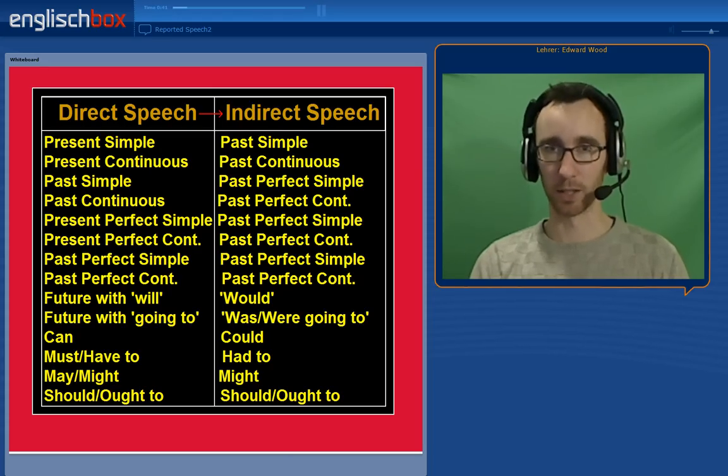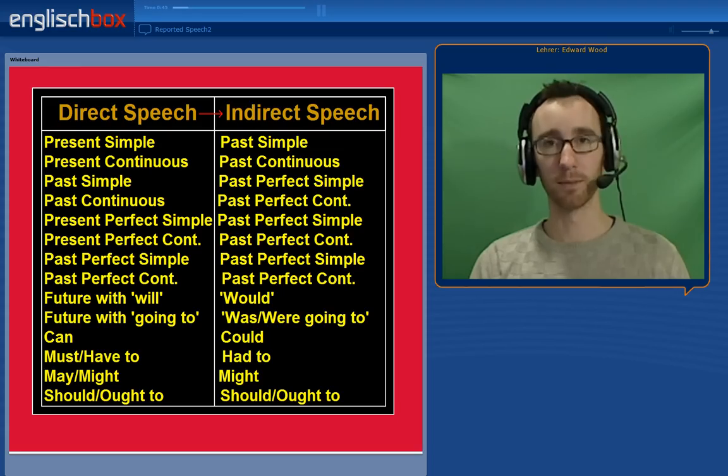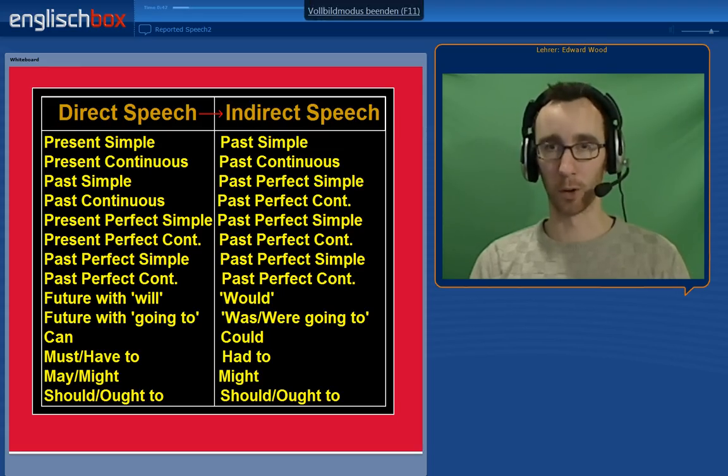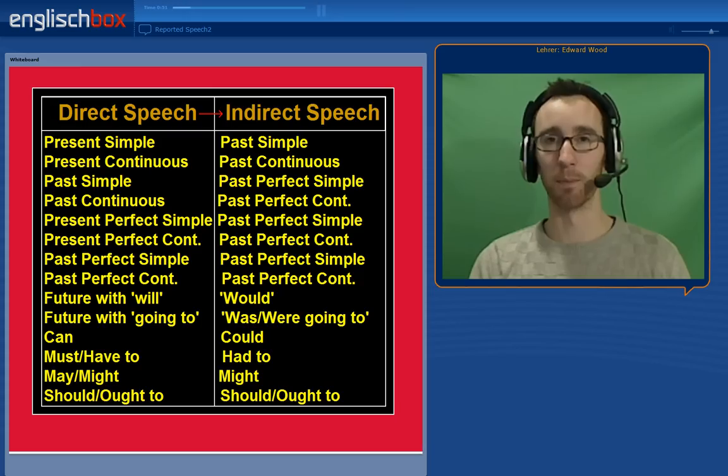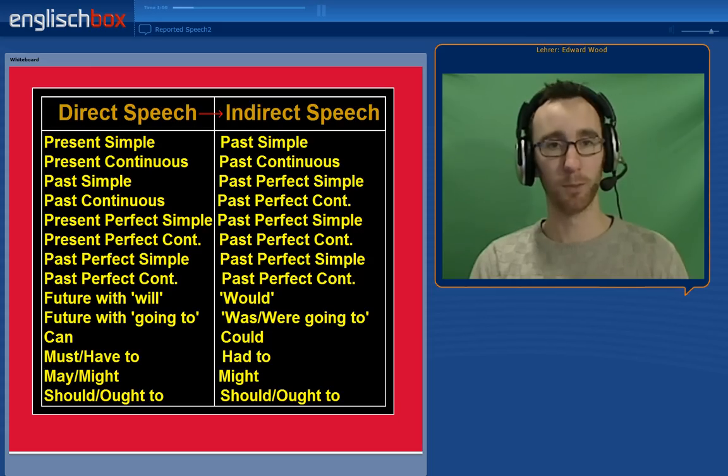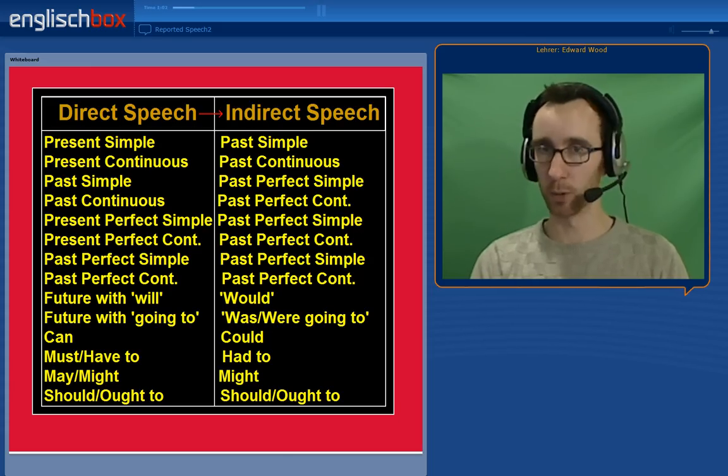So direct speech could be, "I walk the dog every Friday," and indirect speech would be, "He said he walked the dog every Friday."